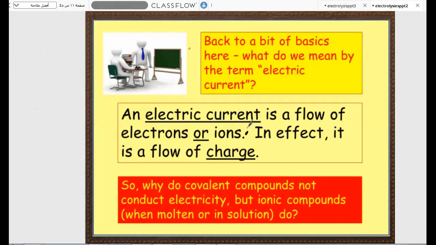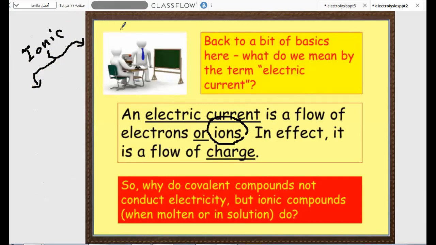The second one is ions. How can I find the free ions? How can I get the free ions? Logically, from the ionic compounds. We can find the ions from the ionic compounds, but under conditions.